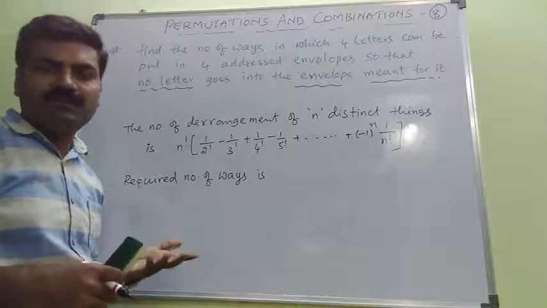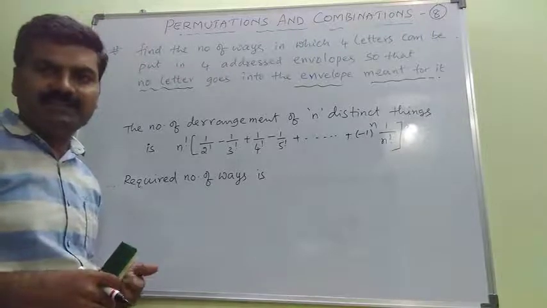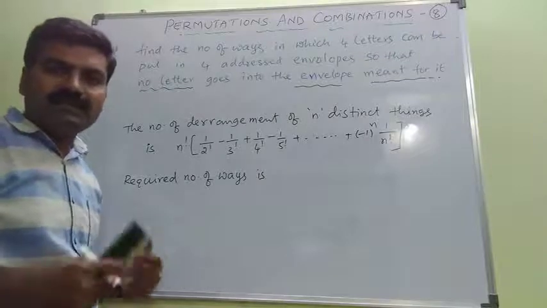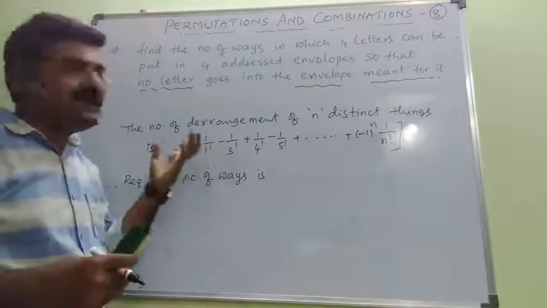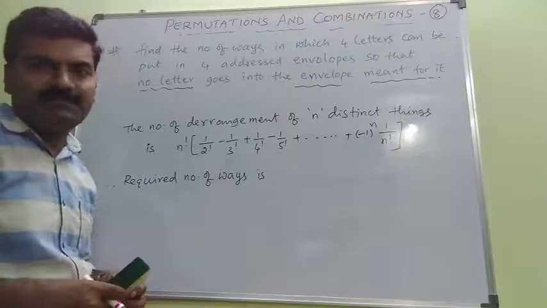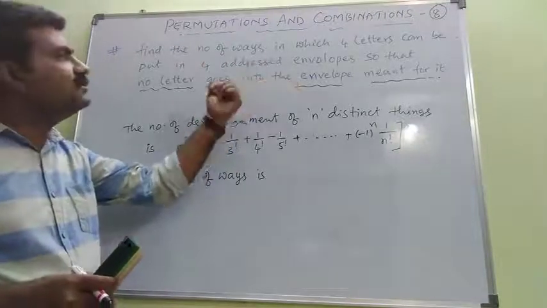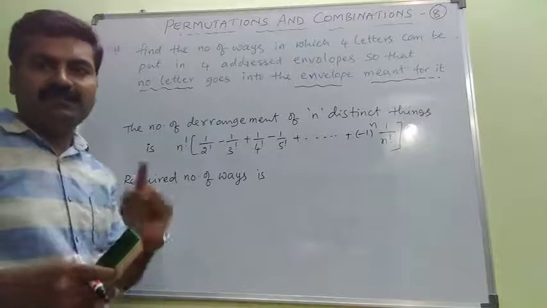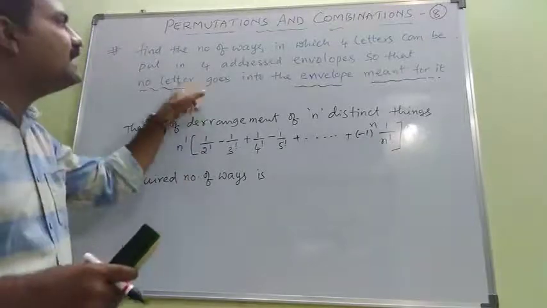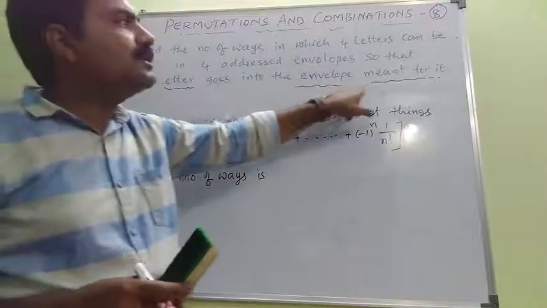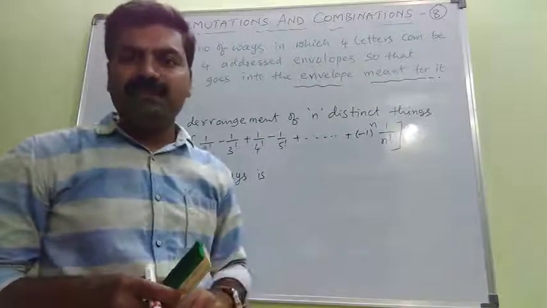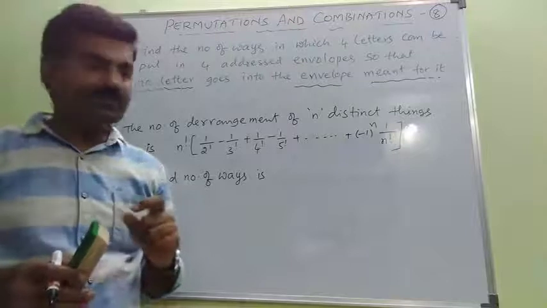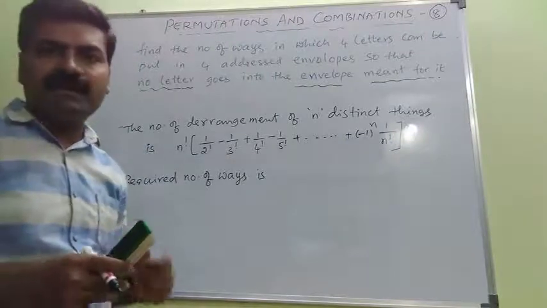So this is not an arrangement; it is a derangement. How many ways can we send the letters to the wrong addresses? We have 4 letters to send to 4 addressed people, but none to the one meant for it. That is, no letter goes into the envelope meant for it. So clearly we must understand that we want to use the concept of derangement.